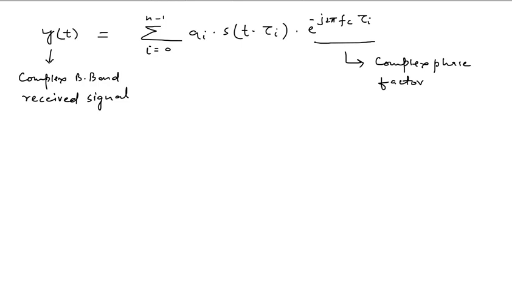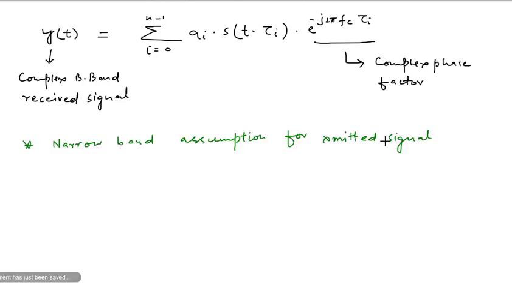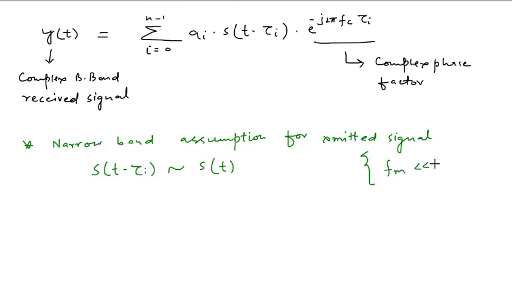Now for the narrowband assumption, if we assume that the transmitted signal is narrowband, then s of t minus tau i is approximately equal to s of t. For this assumption, when we have a narrowband transmitted signal, fm is far less than fc, that is, the maximum frequency is far less than the carrier frequency.